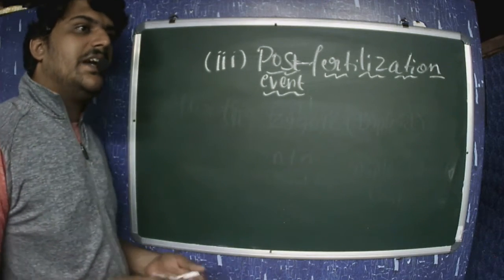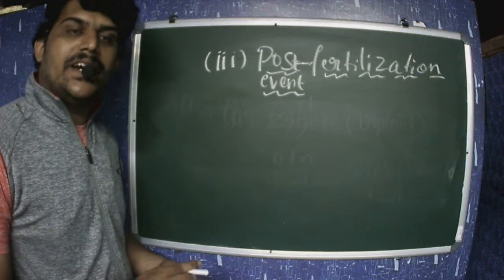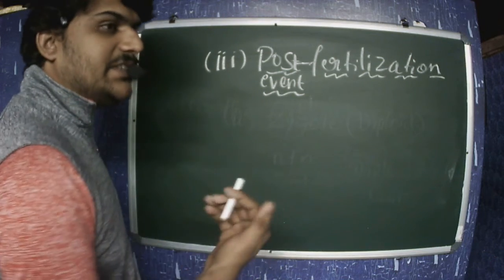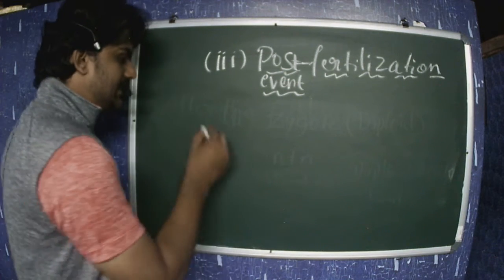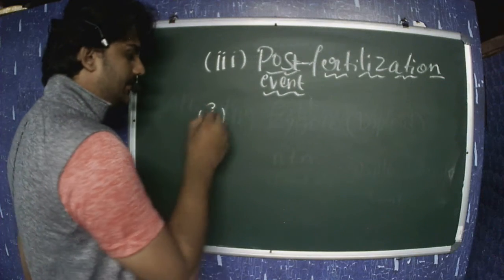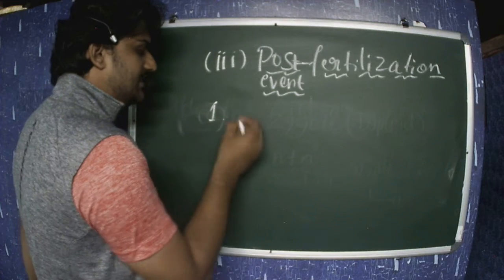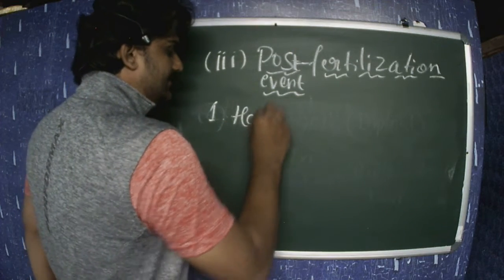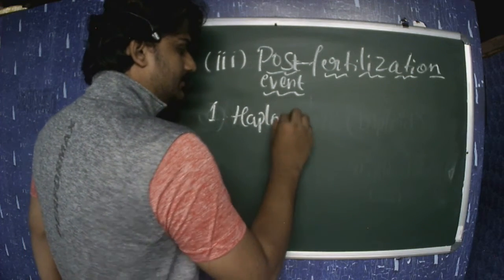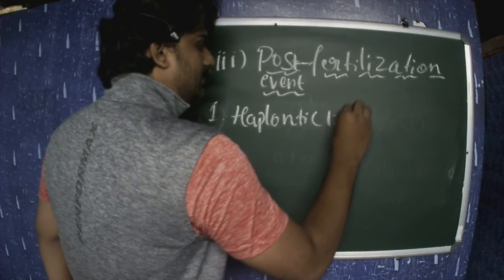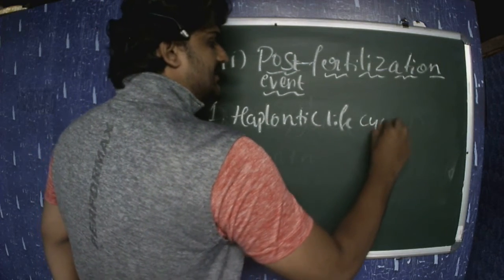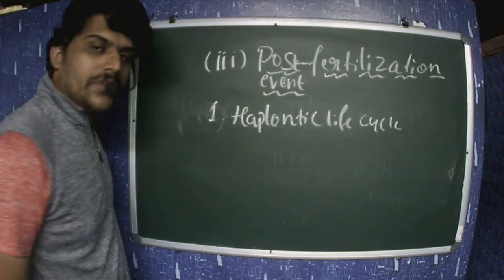In the first year we have learned the three life cycles of an organism. First one is the haplontic life cycle.